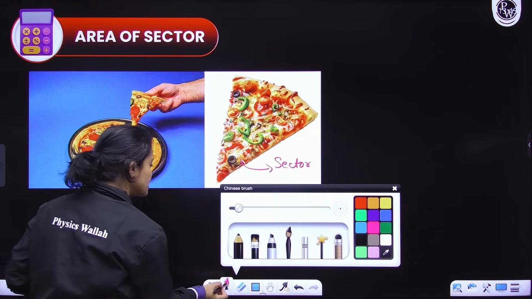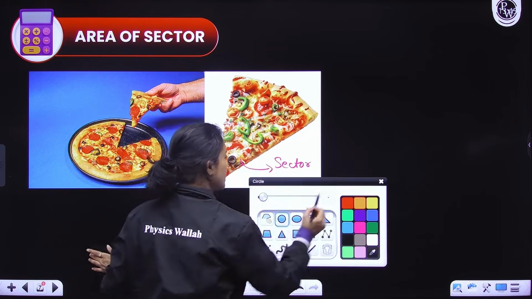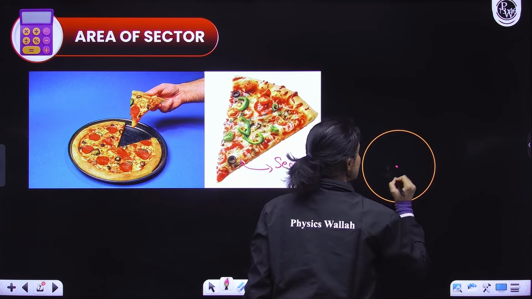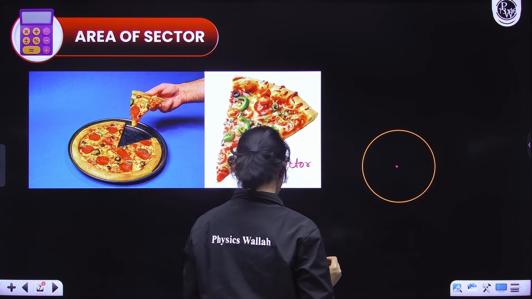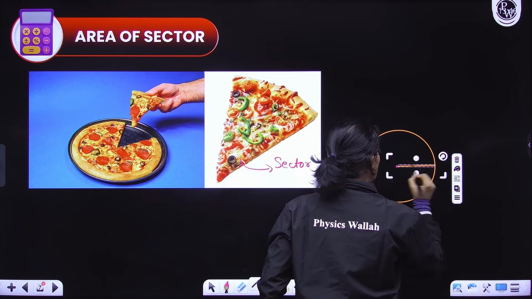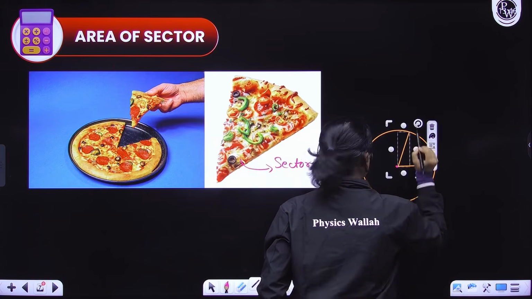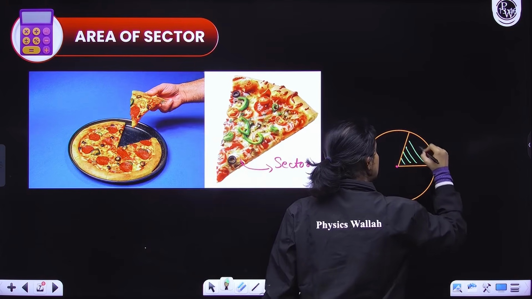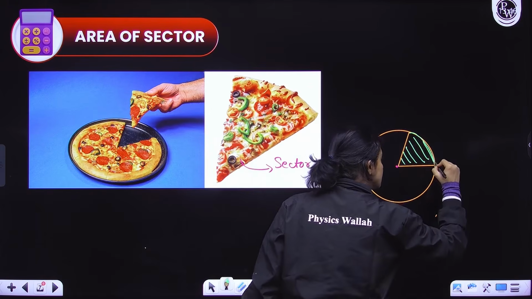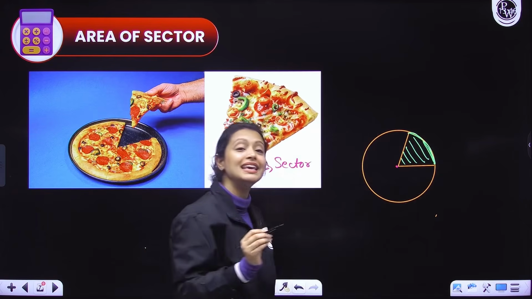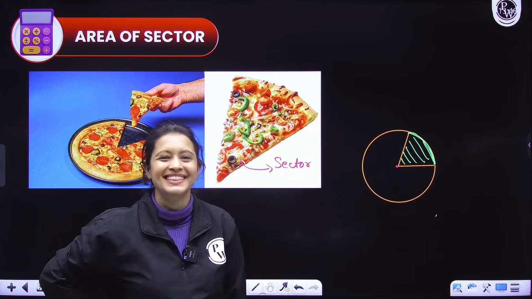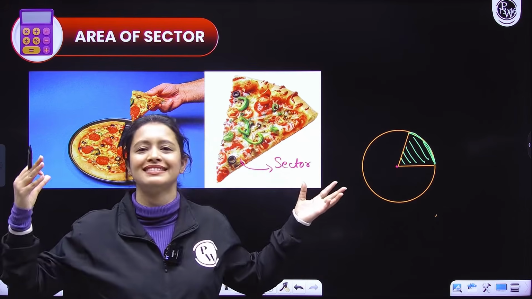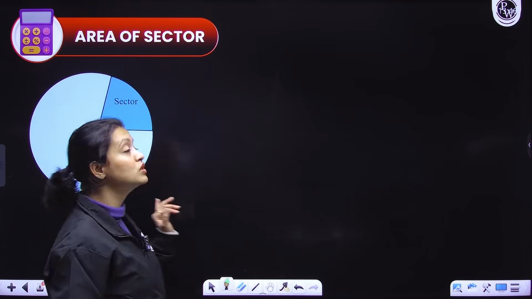Okay? So let me just make a circle here. If I have a circle here, everyone, let's suppose this is the center of the circle. Now, if I make two radii of the circle, any two, like this, the region enclosed by the two radii and the arc of this circle is called the sector of a circle. Okay, understood? So always remember, sector matlab pizza slices, cake slices. Simple.